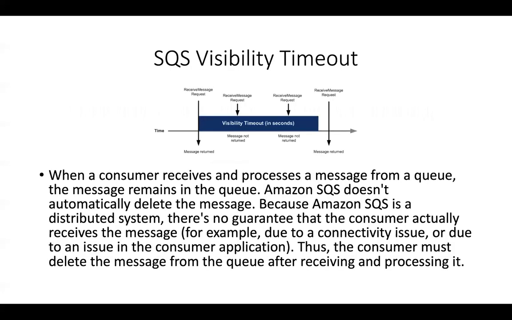Now let's look a little more into how the visibility timeout works. You can see in this diagram that a message is received onto the SQS queue, and then the message is returned to the first component, the first consumer. Immediately the visibility timeout starts. If any other consumer tries to receive the message within the visibility timeout, the message will not be returned. But once the visibility timeout is over and a receive message request is sent to that queue, the message will automatically be returned. So this is how visibility timeout works.